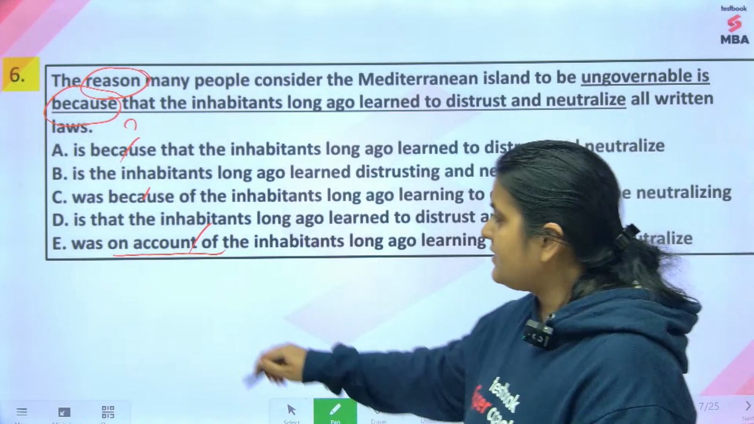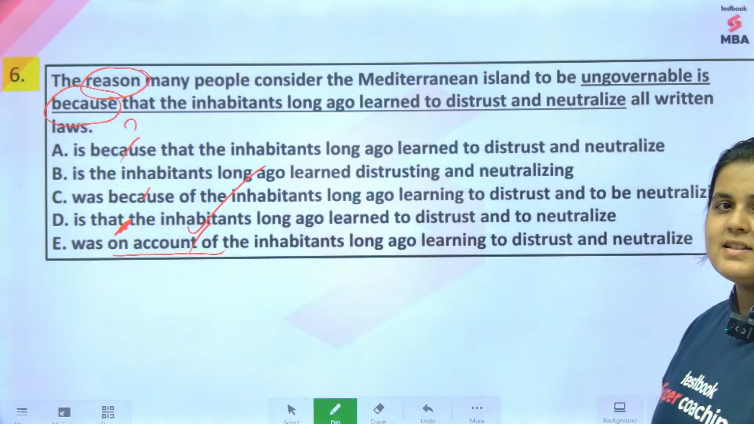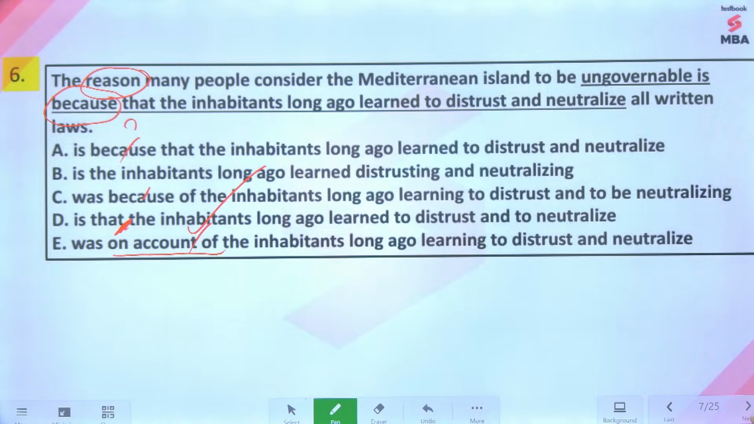Correct. Very good. The answer is D. The reason is that. Okay. What is the reason? The reason is that. Wonderful. Excellent work.